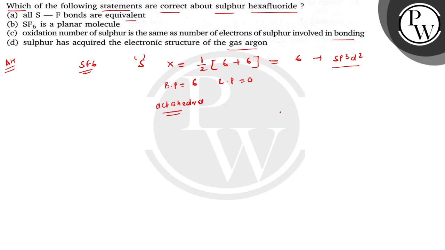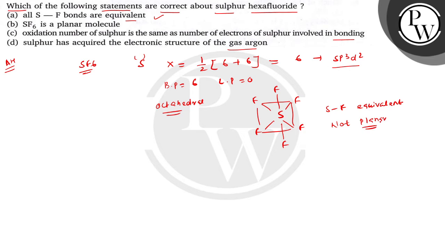ठीक है? So it is S, F, F, the octahedral structure. This is the octahedral structure. Okay, and in octahedral structure all the S-F bonds are equivalent. All are equivalent. Okay, so option A is a correct statement. Now if you see, the molecule is not planar. It is not planar. ठीक है, octahedral geometry is not planar, so this is a wrong statement.